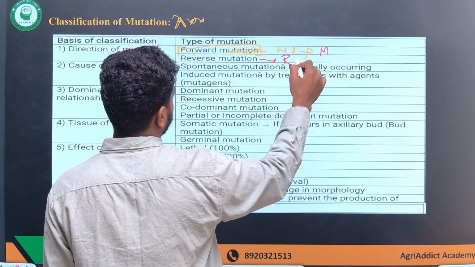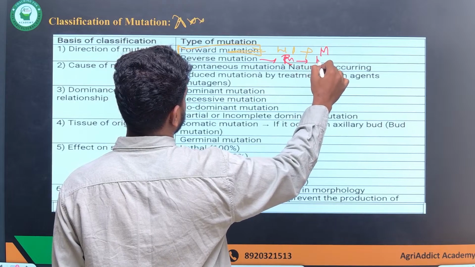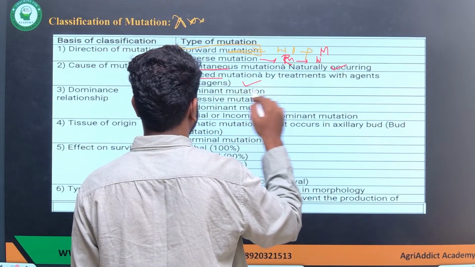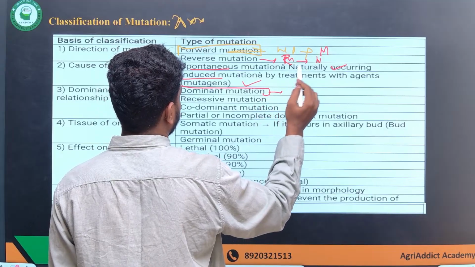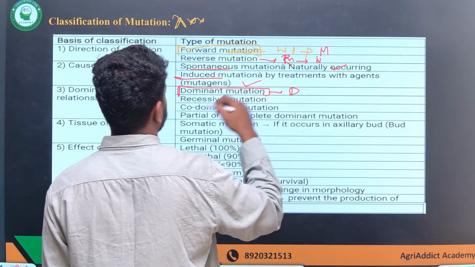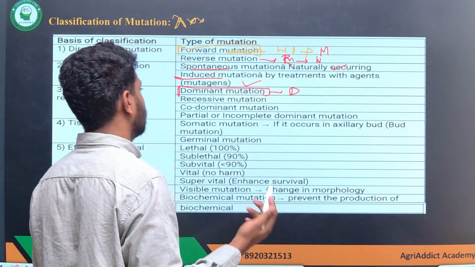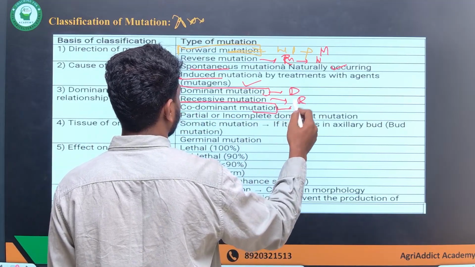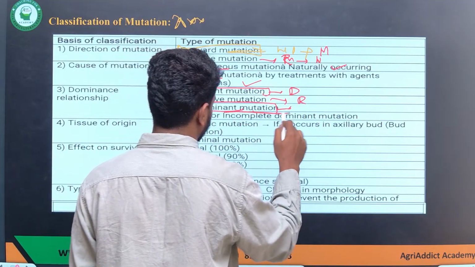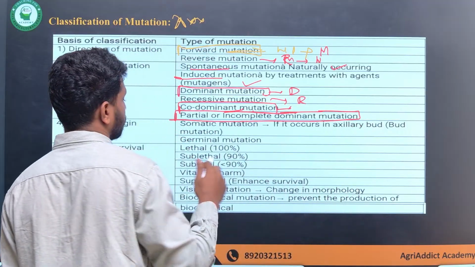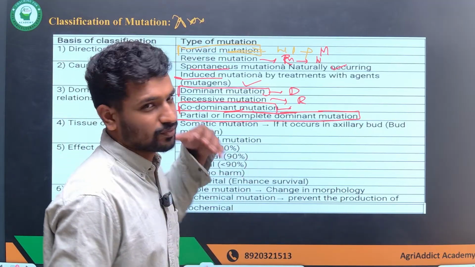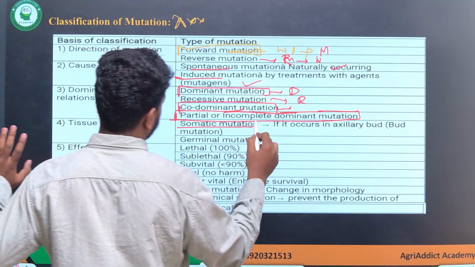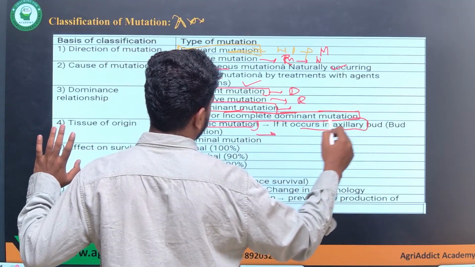Reverse mutation is mutant to wild type. Spontaneous mutations are naturally occurring, induced mutations are human made, and dominant mutations are where the mutant is dominant to the wild type. And recessive mutations are recessive to the wild type. Codominant mutations are also called partial or incomplete dominant, just like what we have studied in incomplete dominance, where the change we see is not completely dominant, it is partial. And somatic mutations occur in the axillary bud or the somatic tissues.